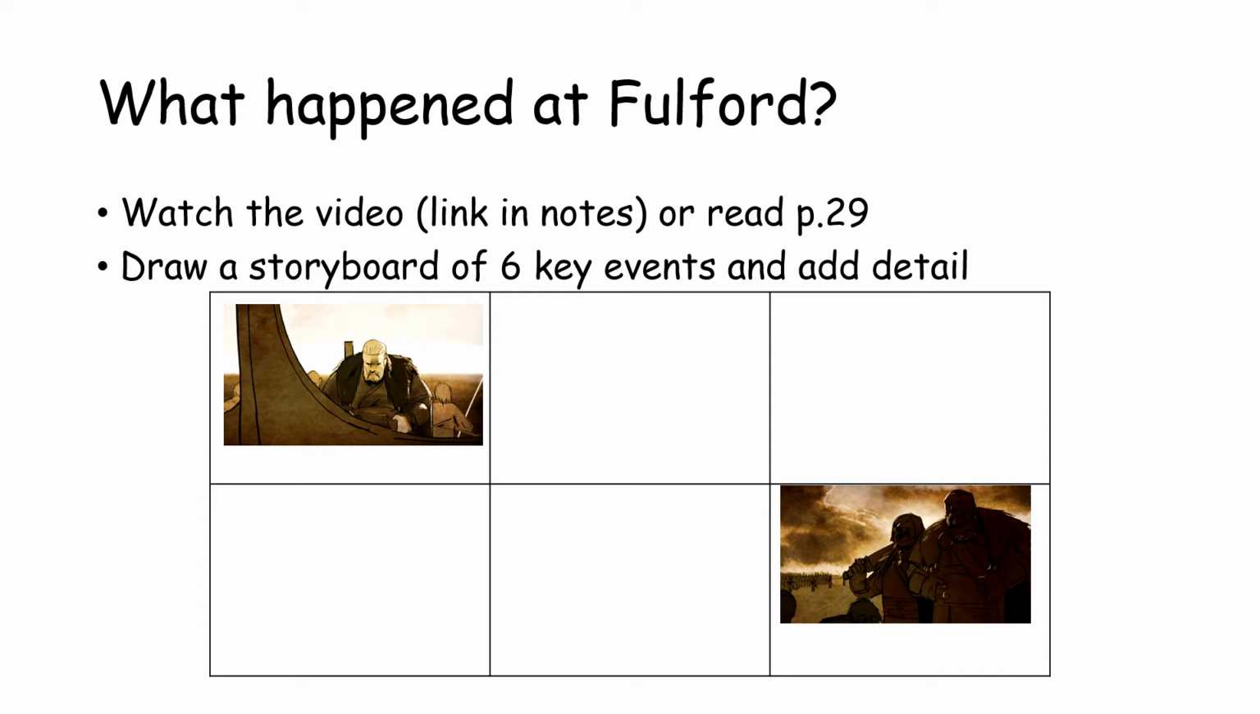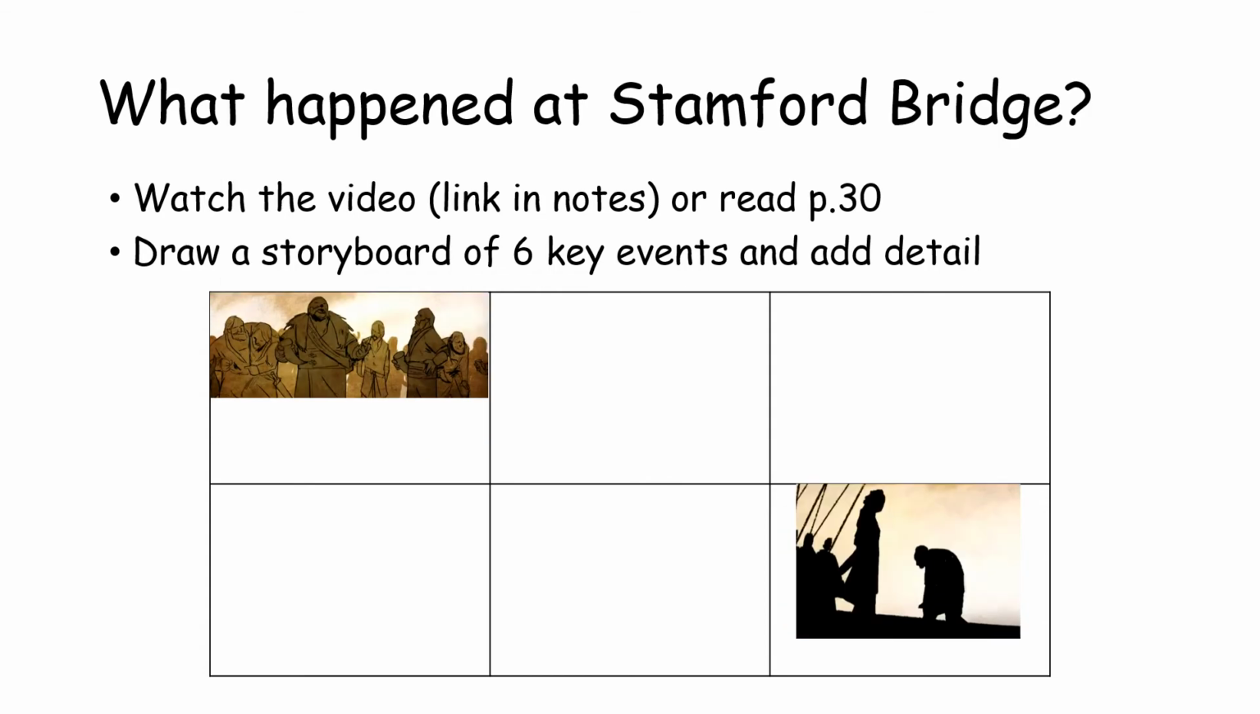If you can't access the video, then you can look at page 29 in the textbook. So watch the video and draw your storyboard. Use the heading, what happened at Fulford? And then same task again, what happened at Stamford Bridge? The information from the textbook is on page 30, or you can watch the video, draw a storyboard and add some detail.